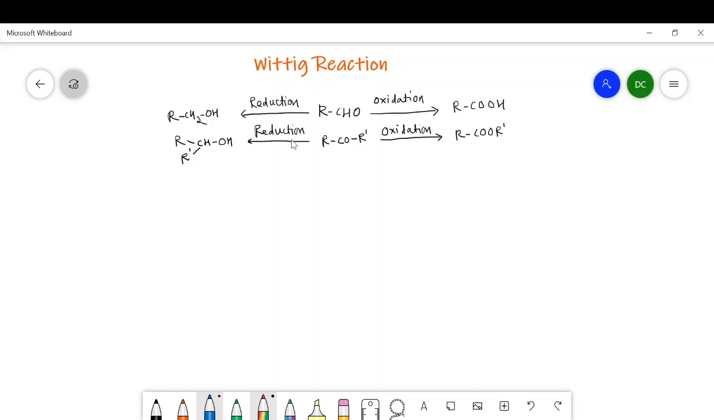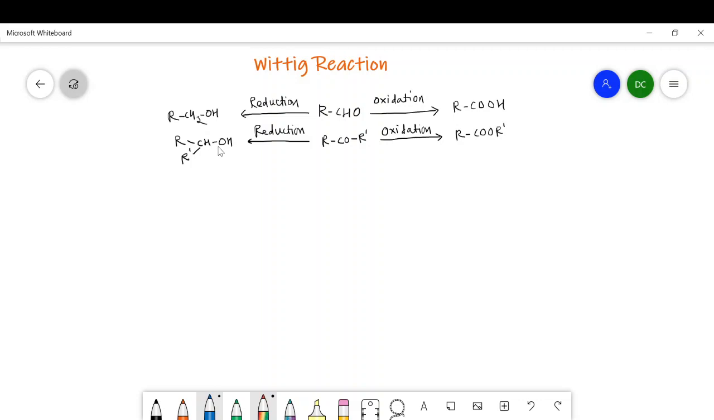Hello friends, till now we have studied that an aldehyde or a ketone, that is a carbonyl compound, upon oxidation gives the corresponding acid or an ester via the Baeyer-Villiger oxidation process, whereas upon reduction they give either a primary alcohol or a secondary alcohol. It means that a carbonyl compound gives its corresponding product upon oxidation and reduction.